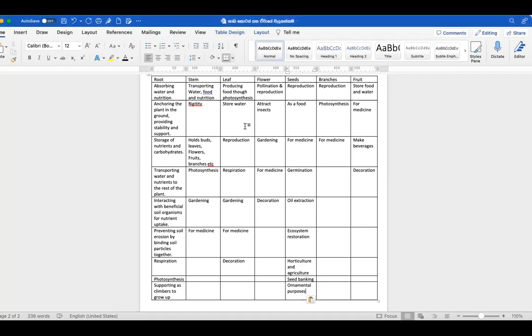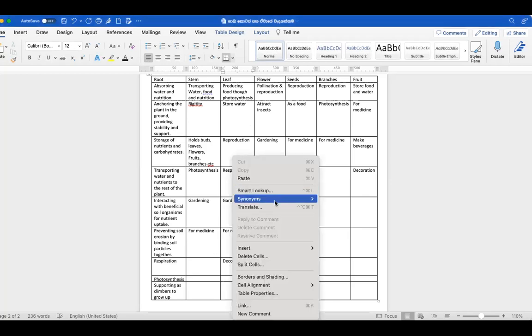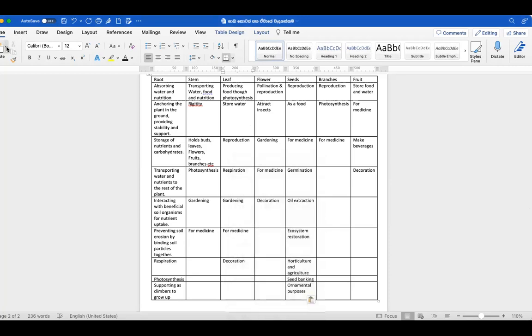Taking leaves, leaves have reproduction. What else is there? There is the one called transpiration. Like that, for respiration we wrote, and we need to write transpiration. Transpiration is drawing water up. For transpiration we are using leaves. And as a fertilizer, compost and fertilizer, we use them as manure. Compost and fertilizer.